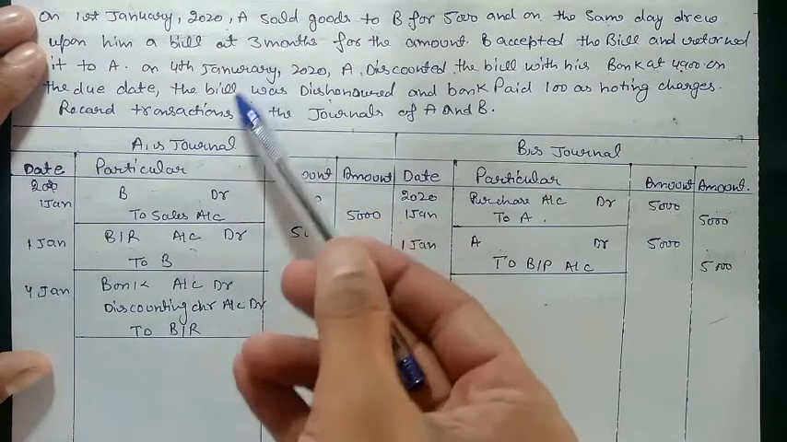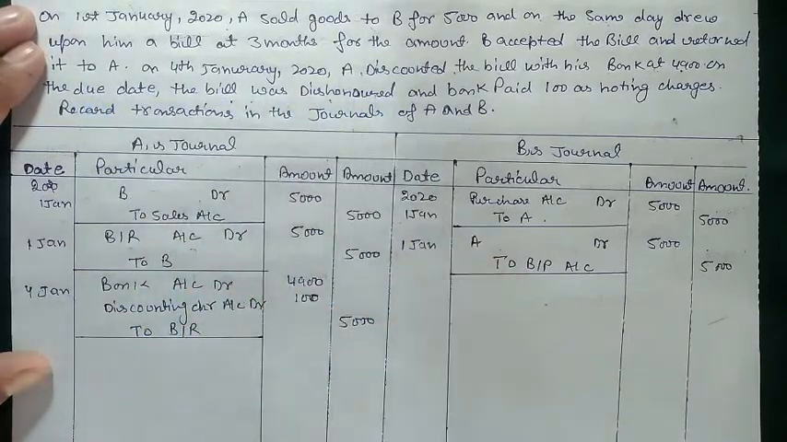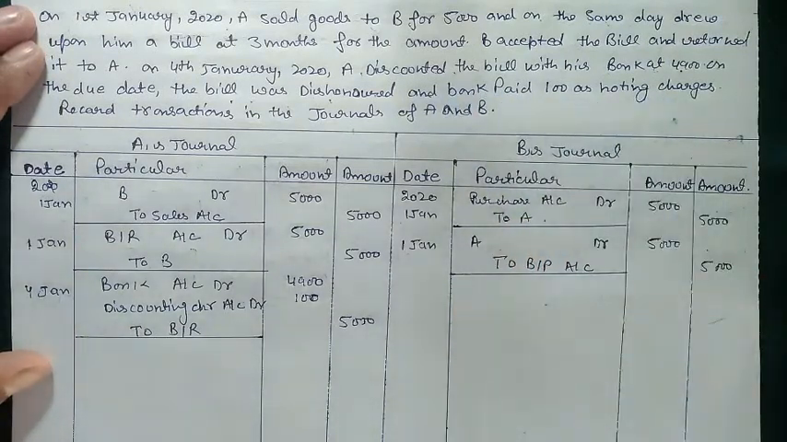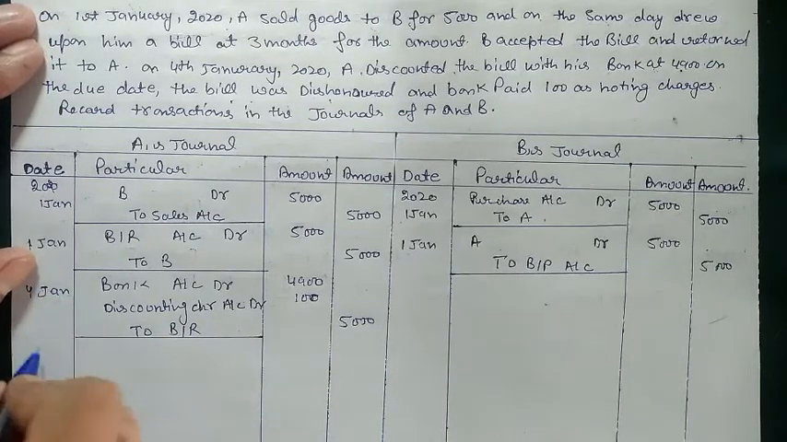Now the bill was dishonored. On the due date, the bill was dishonored. Now what we have to do, and the bank paid 100 rupees as noting charges also. Now we need to pass the entry of the dishonor. As we know, in case of dishonor, first the date would be April 4.